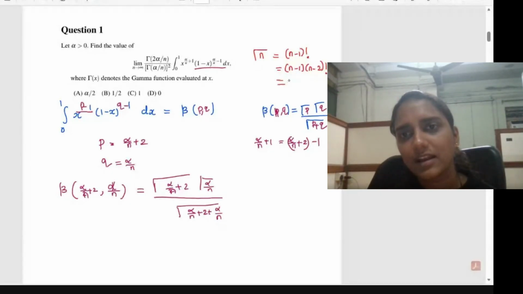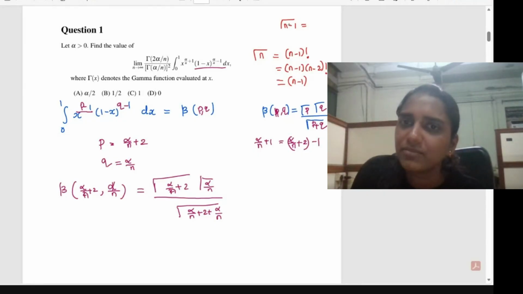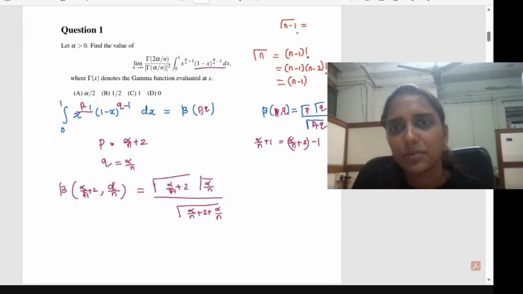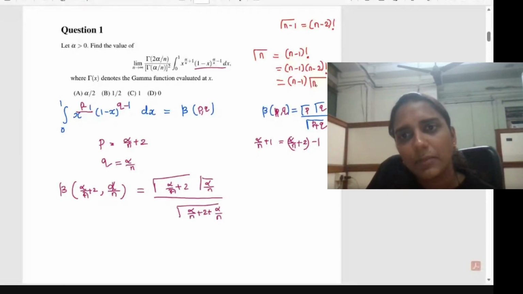That again we can write in terms of the gamma function: whatever is inside the gamma function, you just take one subtraction. So gamma n means n minus 1 factorial, and gamma n minus 1 means n minus 2 factorial. So instead of n minus 2 factorial, you can substitute gamma n minus 1.